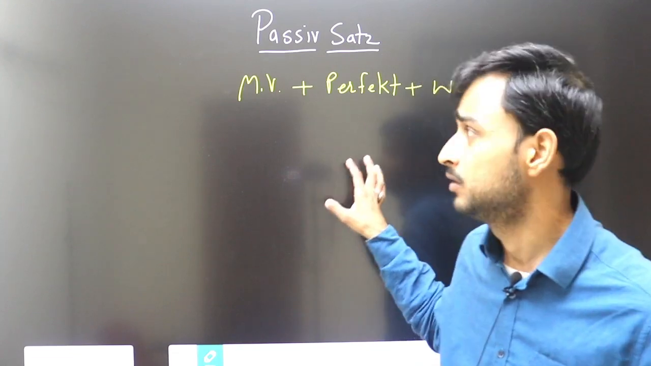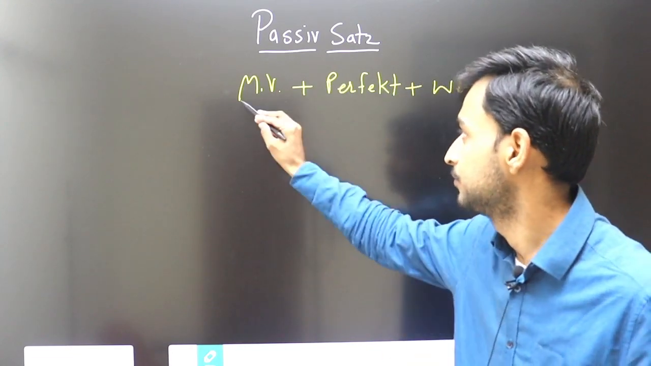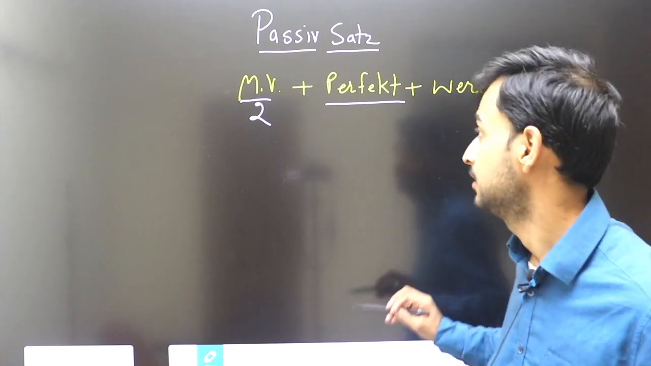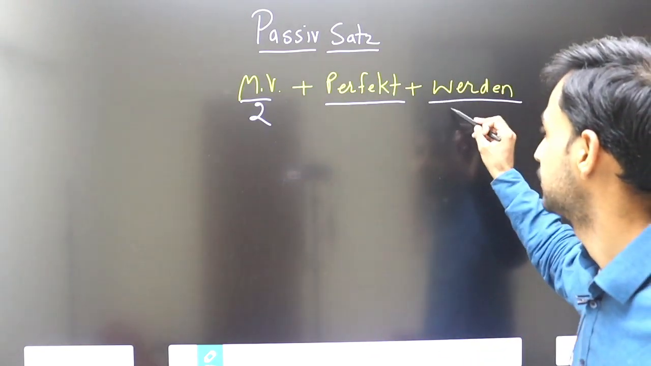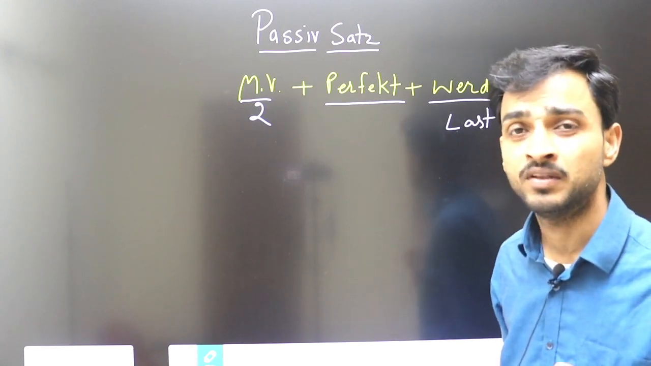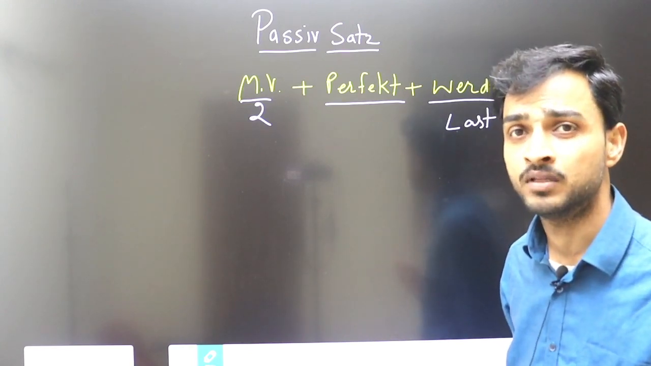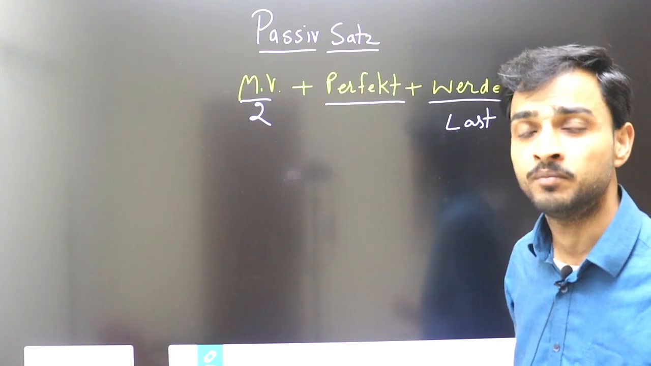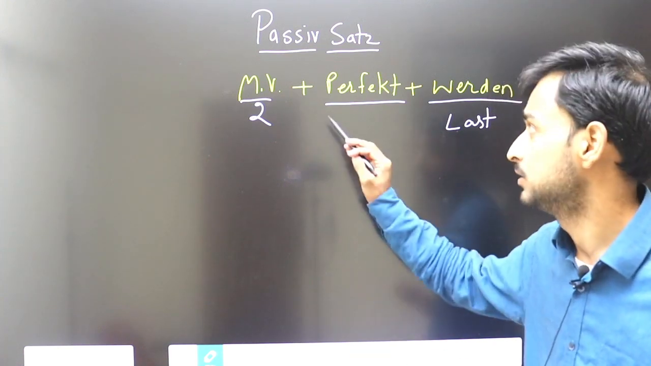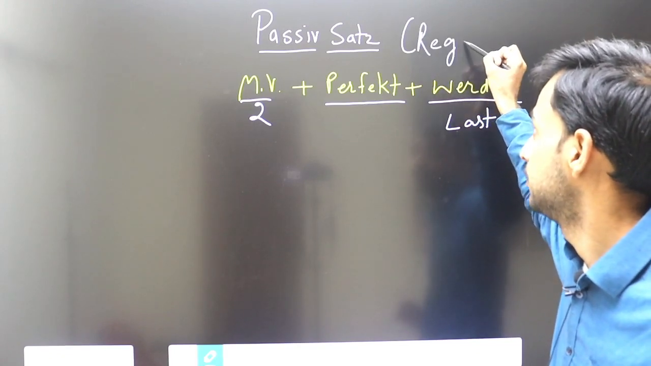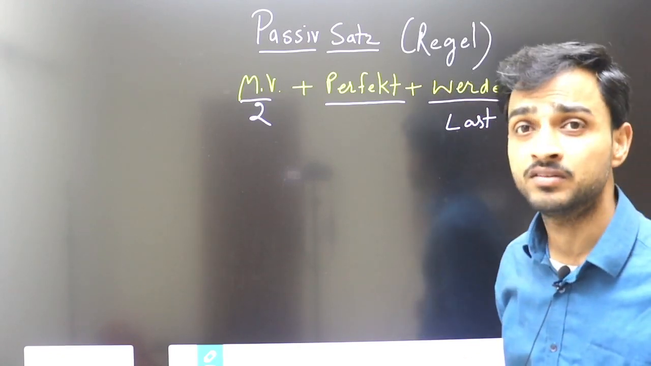This is the rule. Modal verb second position, then we have perfect form, participle, and then we have werden at the last place. Okay, this is the rule for passive Satz with modal verb. Not only sollen, with all the modal verbs, we can use this rule. We can frame passive voice of any modal verb by using this rule. This is called Regel. Okay, rule is called Regel. So das ist Regel.